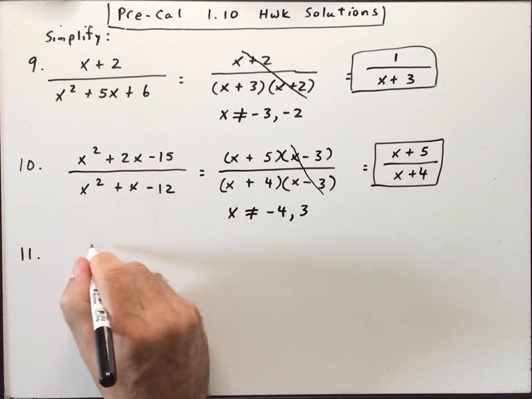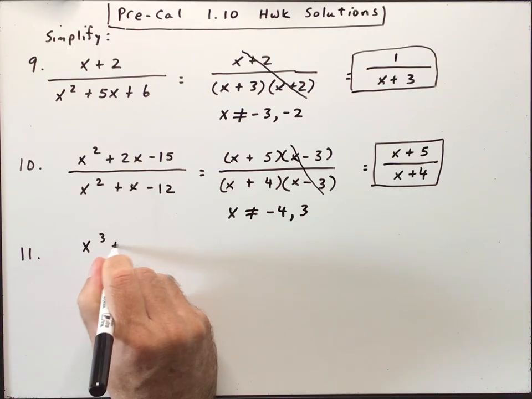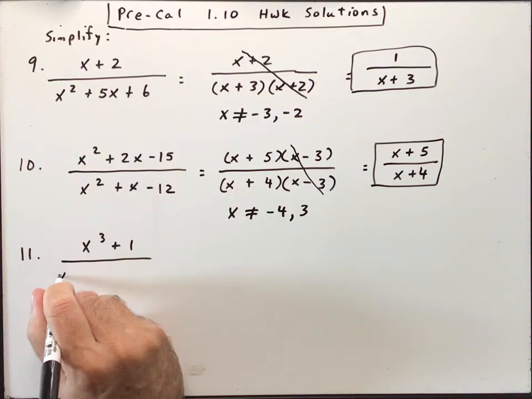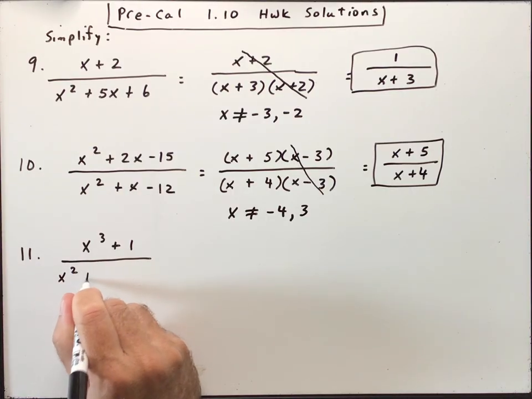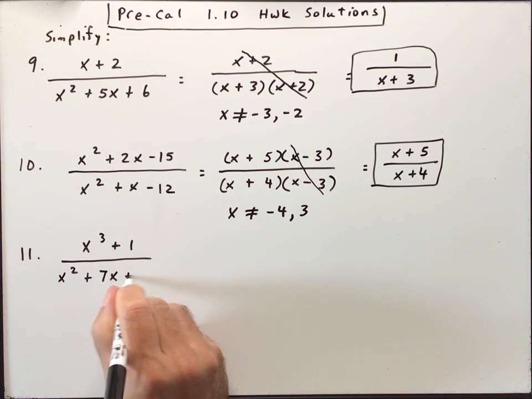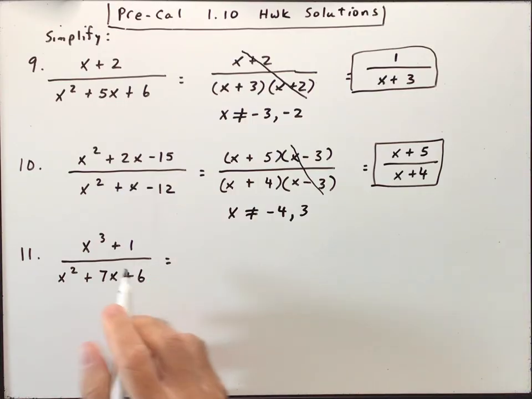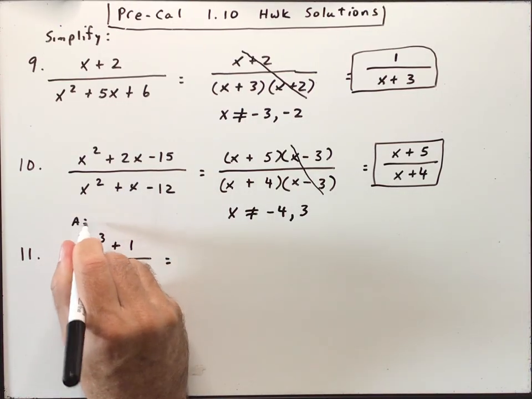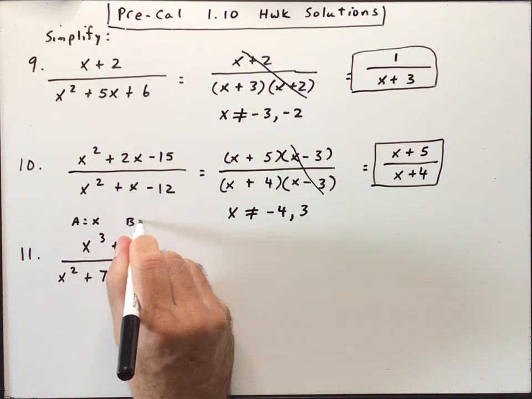Number 11, we have x cubed plus 1 over x squared plus 7x plus 6. All right, we're going to have to remember a formula here. So that x cubed plus 1 is actually the sum of two perfect cubes, where a is x, right? And b is 1.